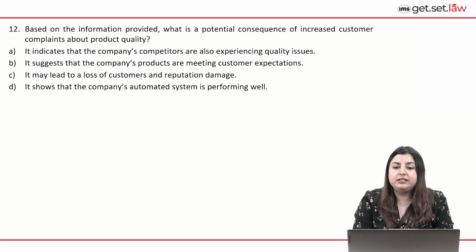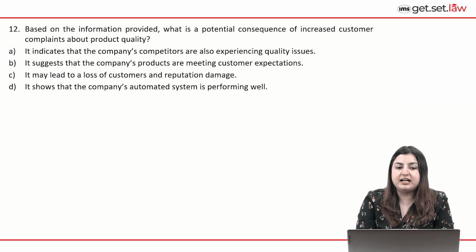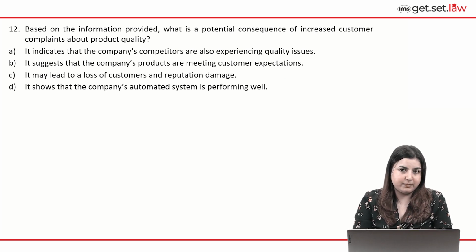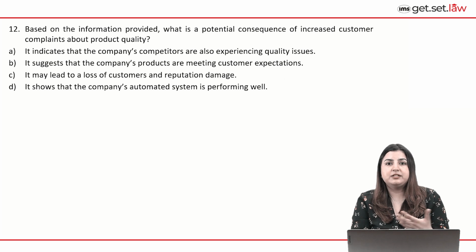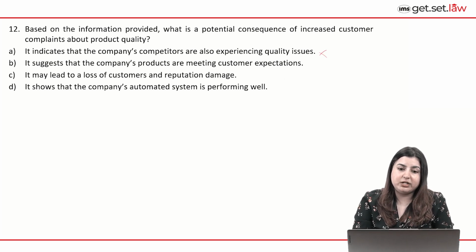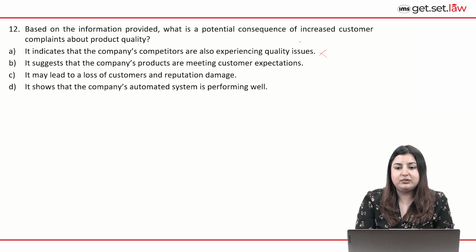Based on the information provided, what is a potential consequence, right? Potential consequence of increased customer complaints about product quality. Obviously, the last observation is that the company has experienced an increase in the number of customer complaints about product quality. A: it indicates that the company's competitors are also experiencing quality issues. Now, this is a kind of comparison which again here cannot be made, so we can eliminate A. B says it suggests that the company's products are meeting customer expectations. This obviously is running contrary to the idea, right? Because the customers actually feel they have concerns with respect to the product quality. So we can eliminate B.